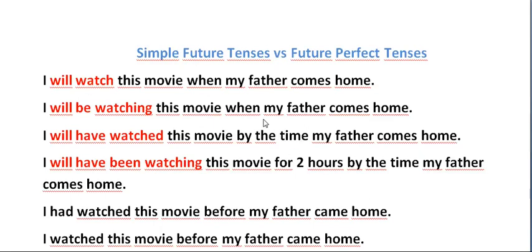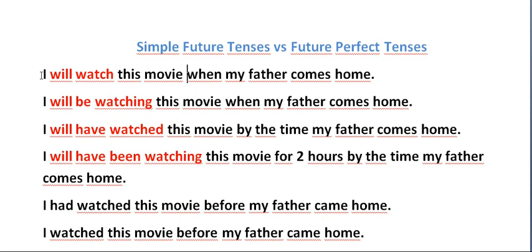In this lesson, we're going to see the difference between simple future tenses and future perfect tenses. And I have some examples here. There are some sentences. Let's go to the first sentence. I'll watch this movie when my father comes home. So this is simple future tense. It's easy. We make the sentence with the helping verb will and the base verb. So, I'll watch this movie when my father comes home.